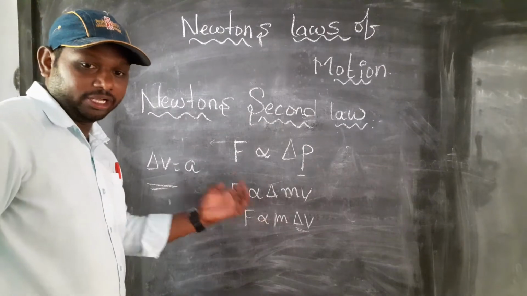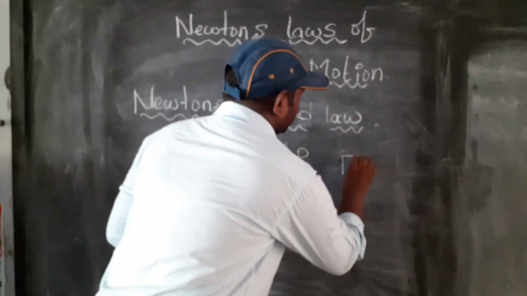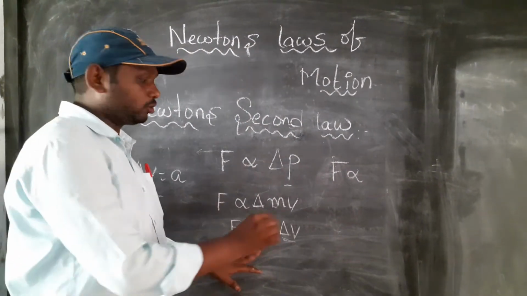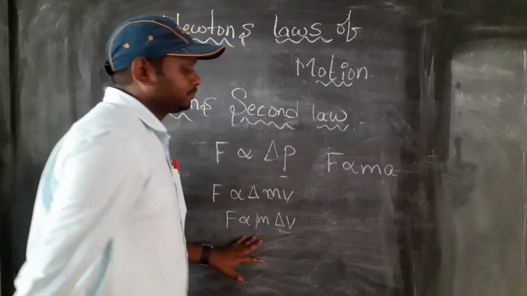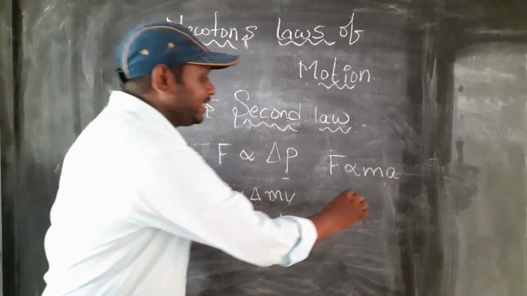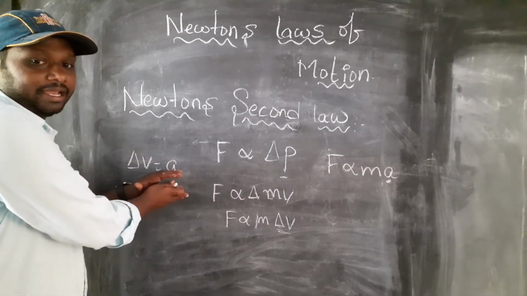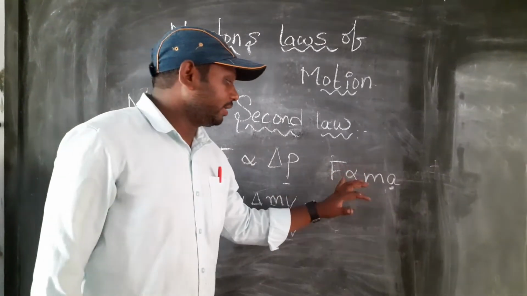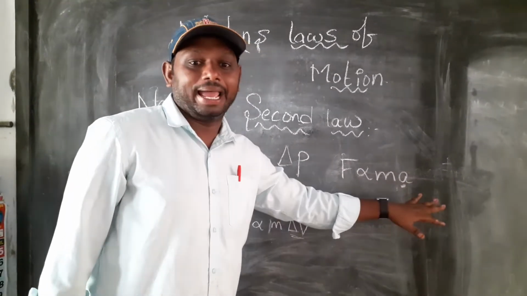Substituting, F is directly proportional to m into a. That's why F is directly proportional to the product of mass and acceleration.